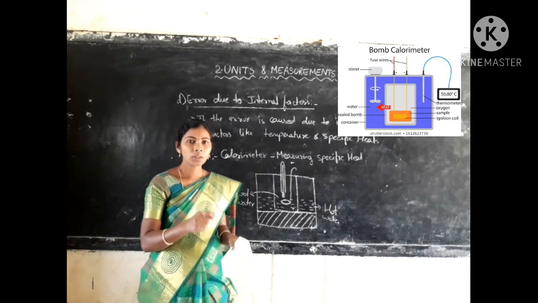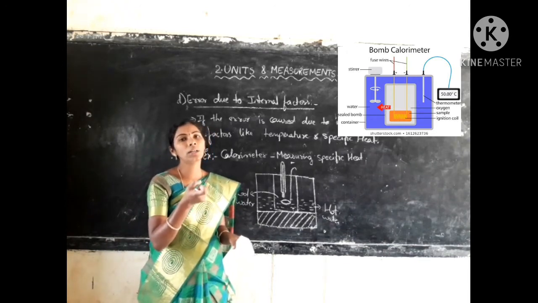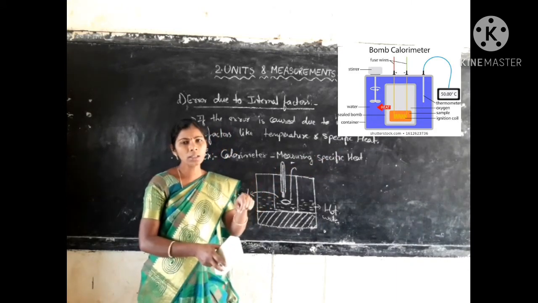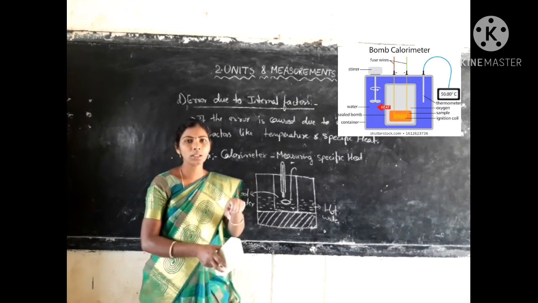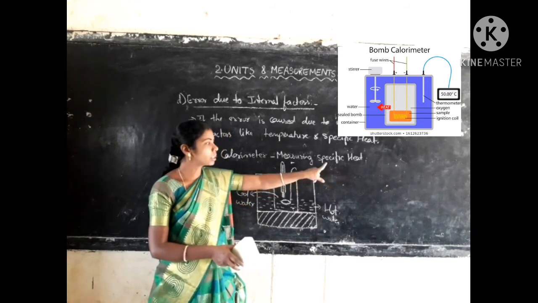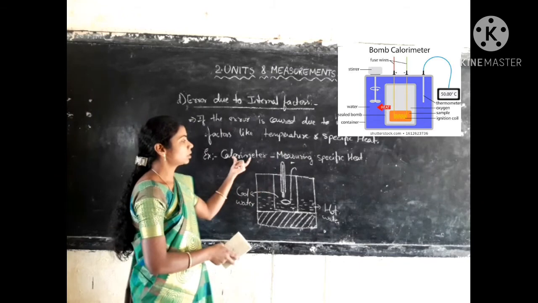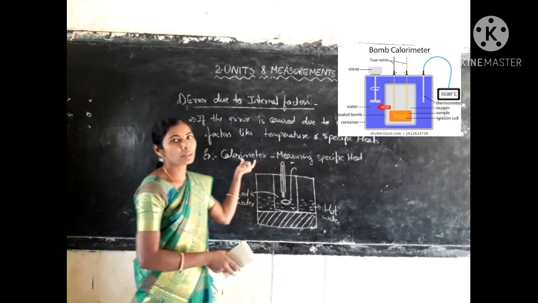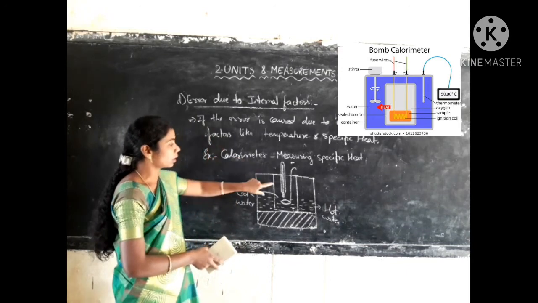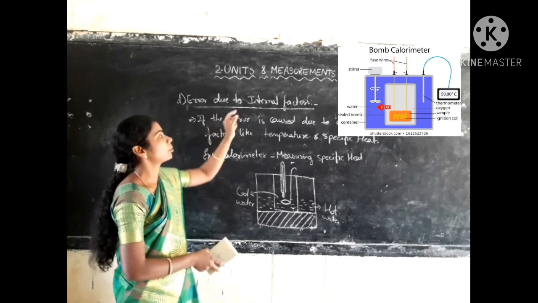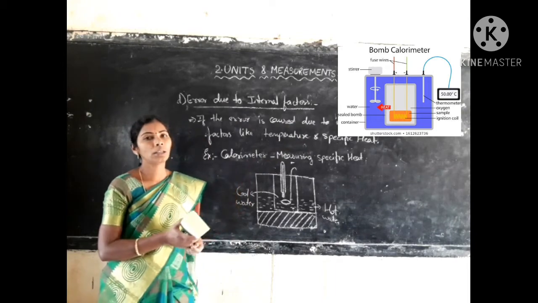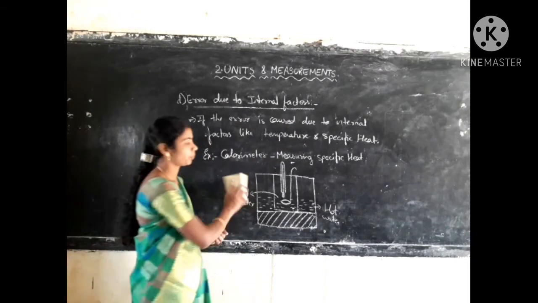So the heat retained by the lead shots is nothing but the specific heat of that object. The heat which is acquired by any object, the inner heat energy of that system or object, is known as specific heat. So for measuring the specific heat we are using the calorimeter. Mostly while noting down the readings using this calorimeter, errors may occur. If the error is occurring due to internal factors, then you call that error due to internal factors.